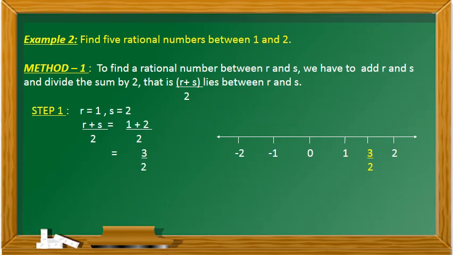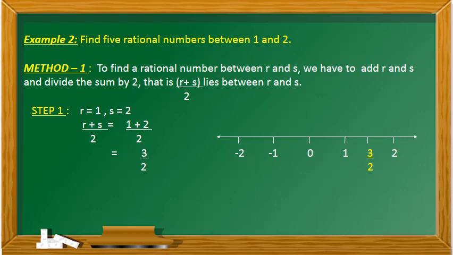Example 2: Find 5 rational numbers between 1 and 2. We are going to follow two methods. First, let me explain method 1. To find a rational number between r and s, we have to add r and s and divide the sum by 2. That is, (r plus s) by 2 lies between r and s.